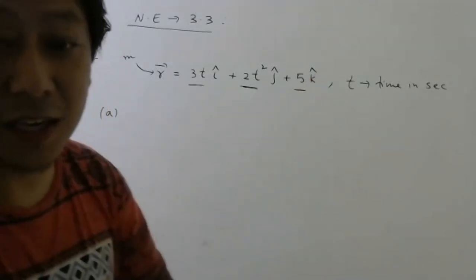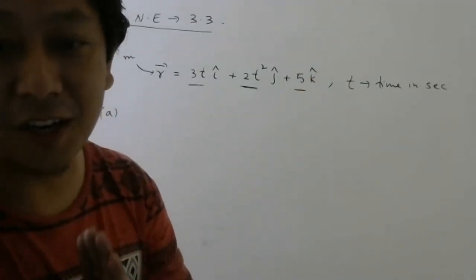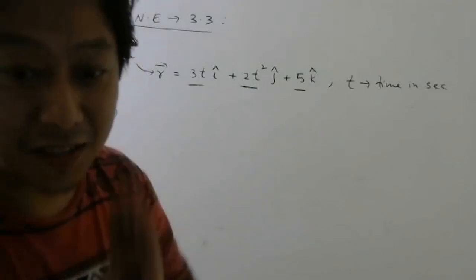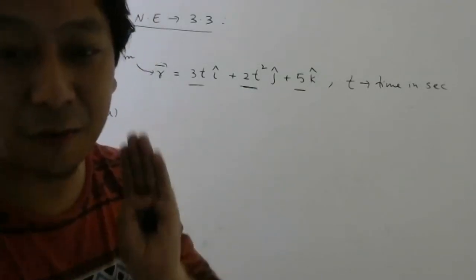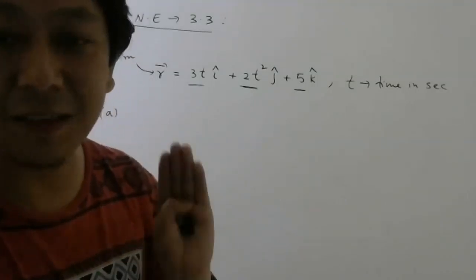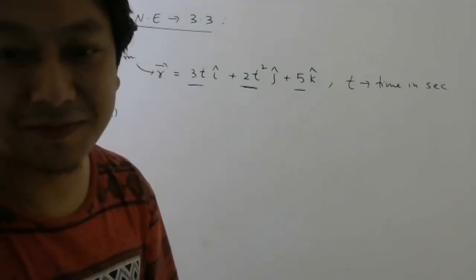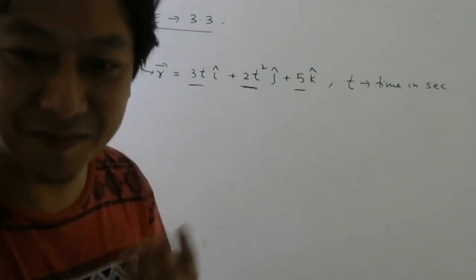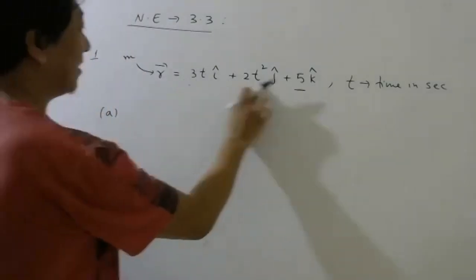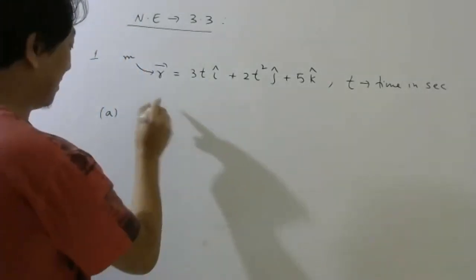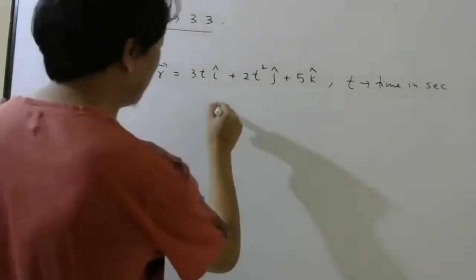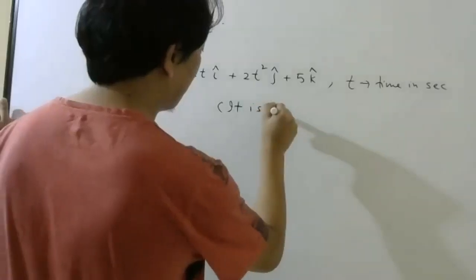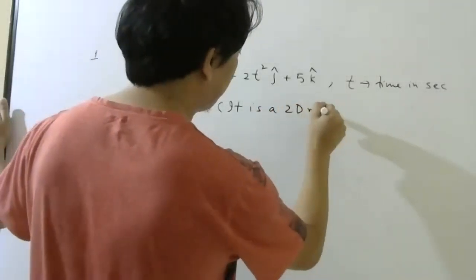So that means only X coordinate and Y coordinate are changing. Since only X and Y are changing, it must be what motion? If only two coordinates are changing, it must be a 2D motion.